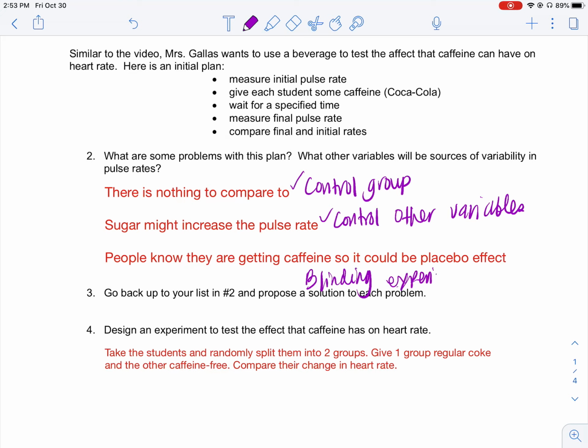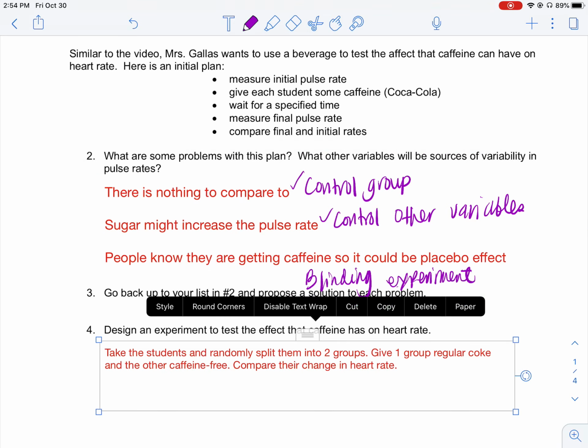A blinding experiment does not mean to blind them. It is as simple as she should have covered the cup, or she could blindfold the kids, and then she would have two drinks, one with caffeine and one with no caffeine. That way you could eliminate the placebo effect, because this time the kids do not know what they're drinking. Okay.